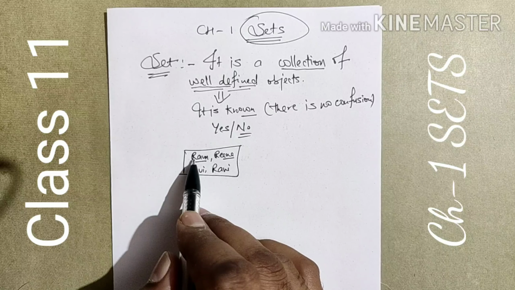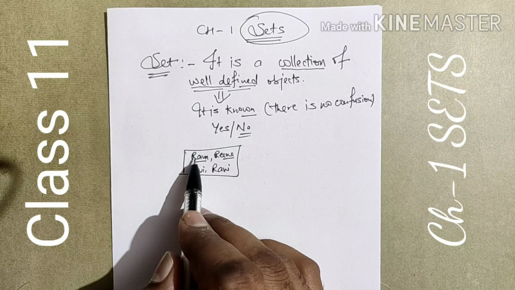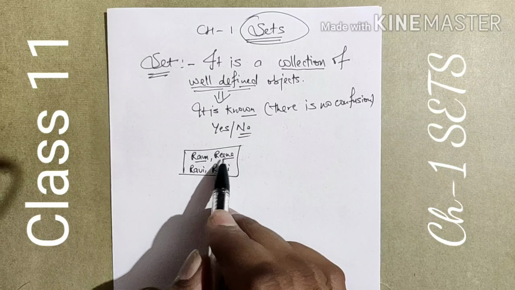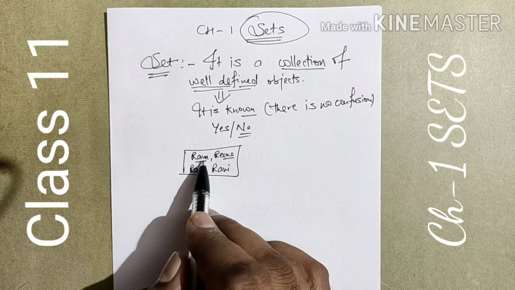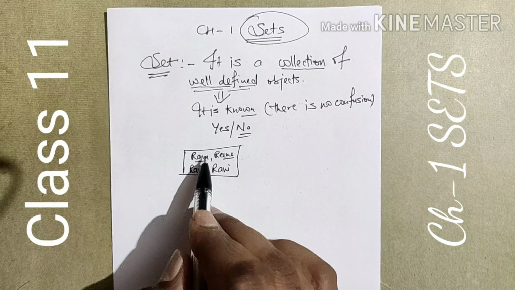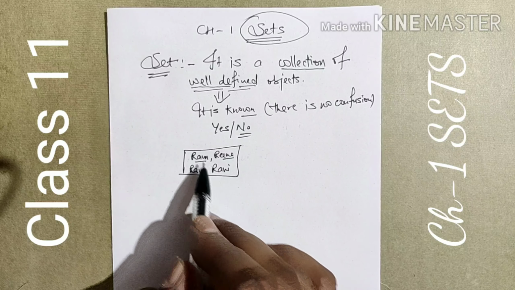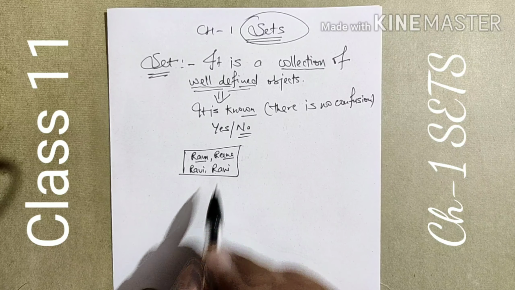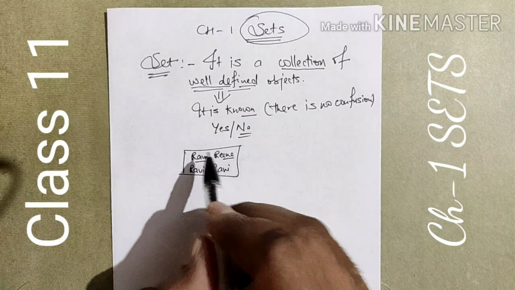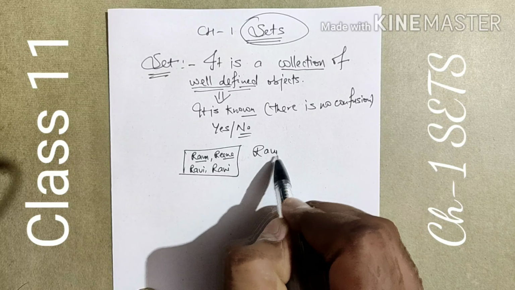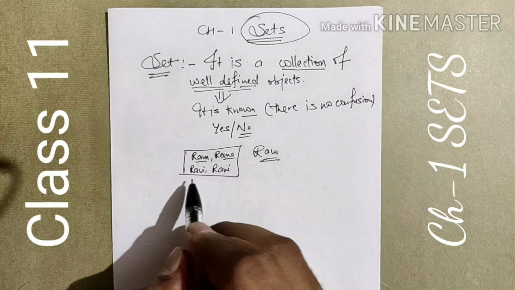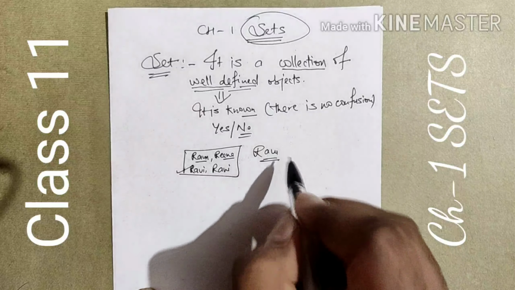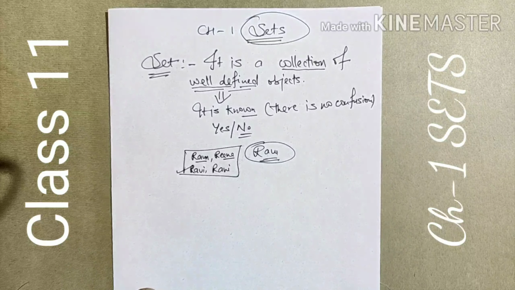Here Ram is the head of the family. Reena is the wife of Ram. Ravi is the son of Ram. Rani is the daughter of Ram. If we ask Rani, who is your father? The answer comes out Ram. If we ask Ravi, who is your father? Again the answer comes out Ram.